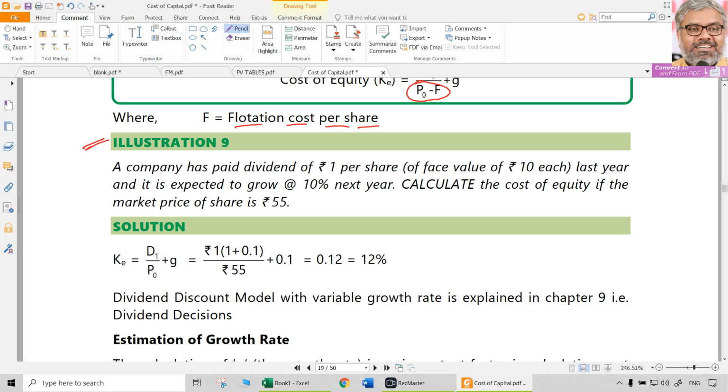Look at this illustration 9, application of this formula. A company has paid, so is it past or future? Past. A dividend of 1 rupee per share on a face value of 10 rupees each, that doesn't matter, last year, and is expected to grow at the rate of 10% next year. So the existing dividend, 1 rupee DPS, is D naught.